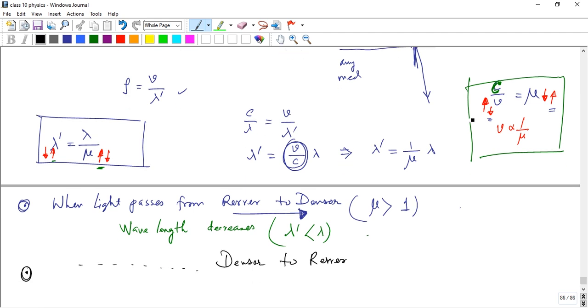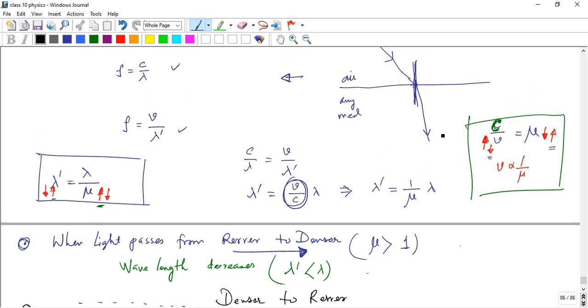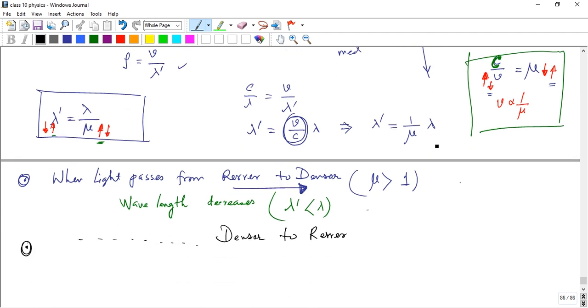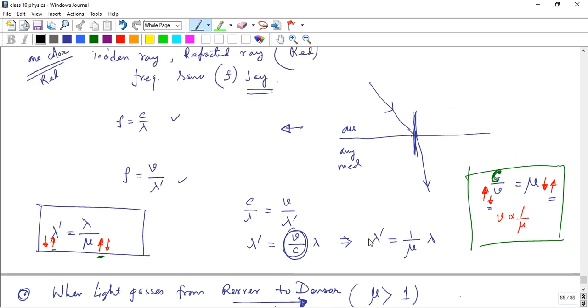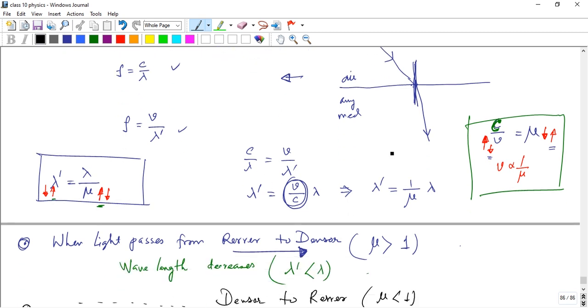So we know that mu is less than 1. Take an example: with a numerator and a denominator, the fraction is 1 by something, which is less than 1.